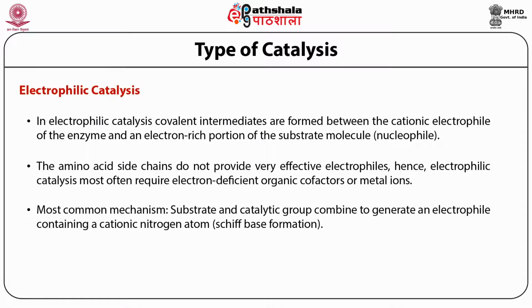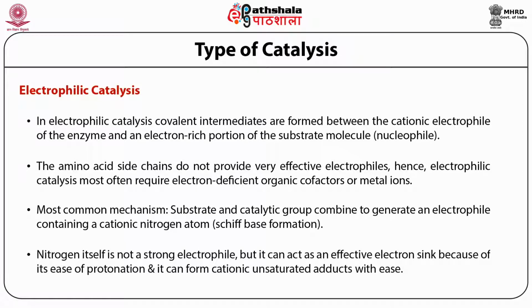But that nitrogen, in terms of its electrophilic nature, is itself not a strong electrophile; however, it can act as an effective electron sink because of its easy protonation, and it can form a cationic unsaturated adduct very easily. So when we are talking about electrophilic catalysis, only a few amino acids are involved, and mainly the ions and metal ions are involved.